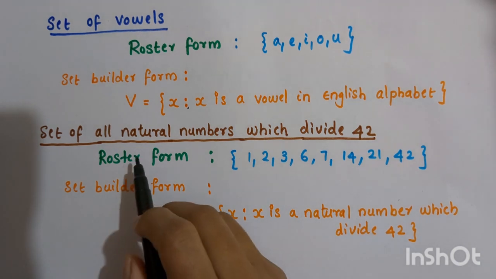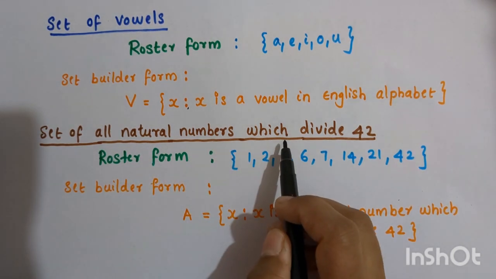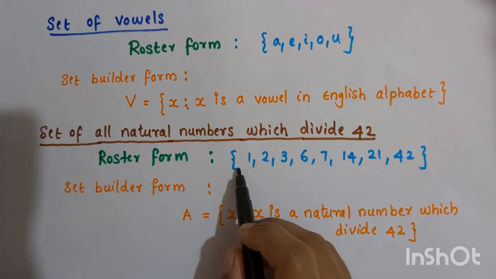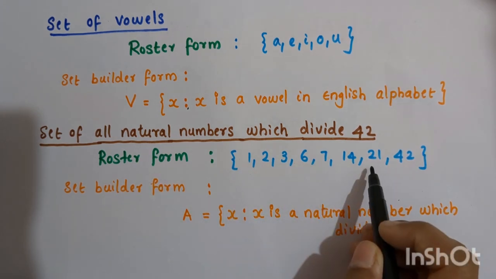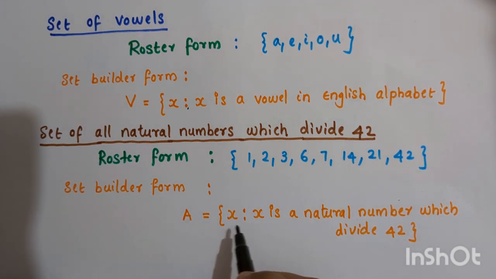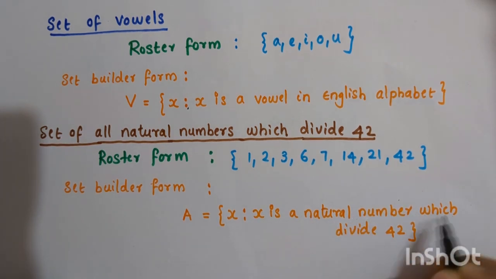Now, let us see the set of all natural numbers which divide 42. We have already seen that in roster form, we write like this. And in set builder form, we write like this, and we read it as set A is a set of all X such that X is a natural number which divides 42.